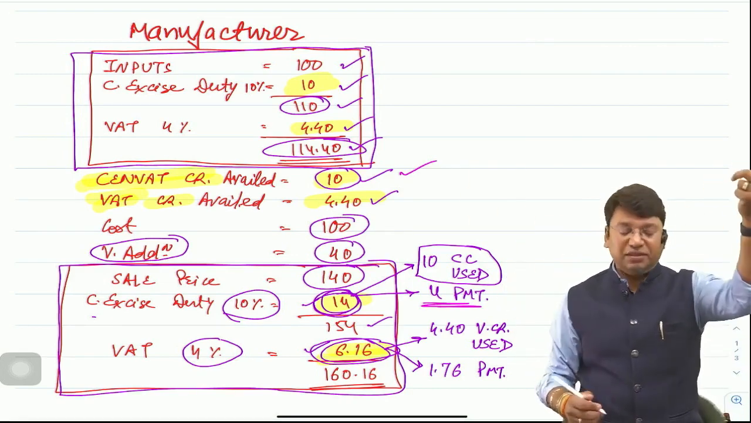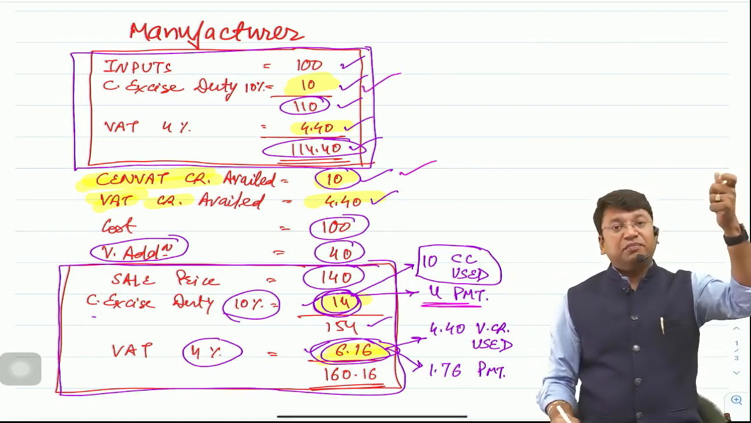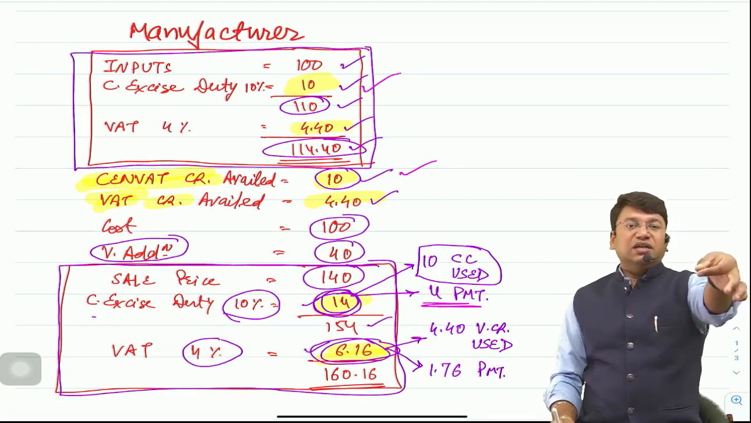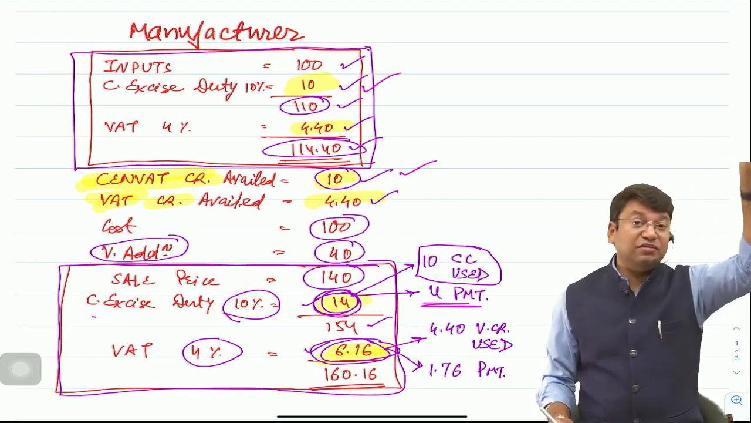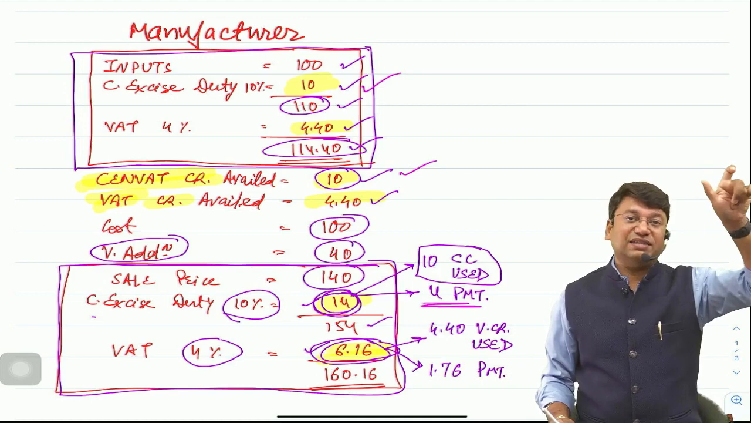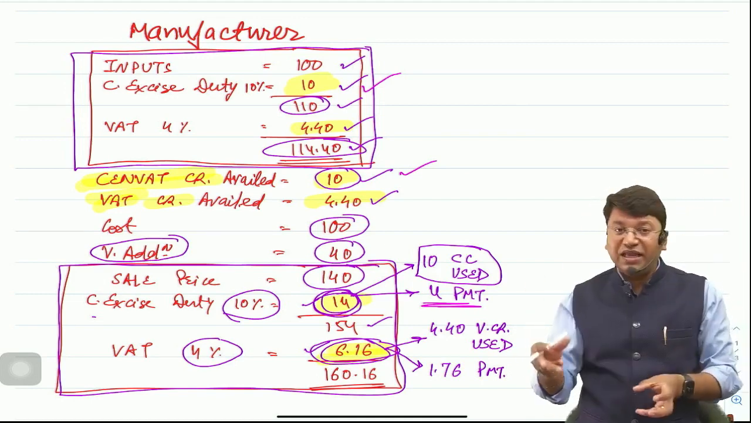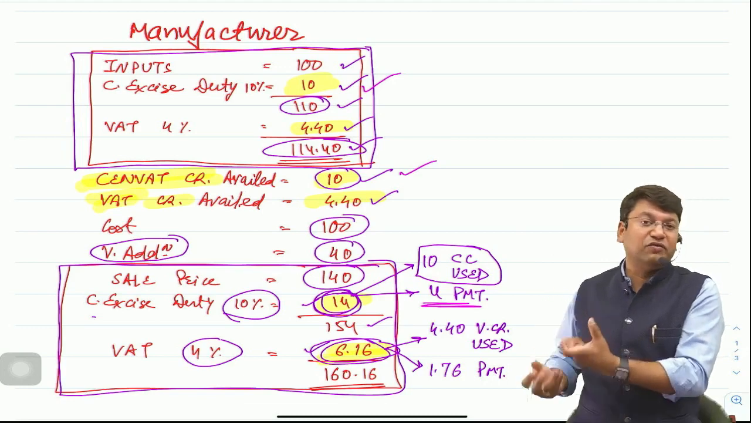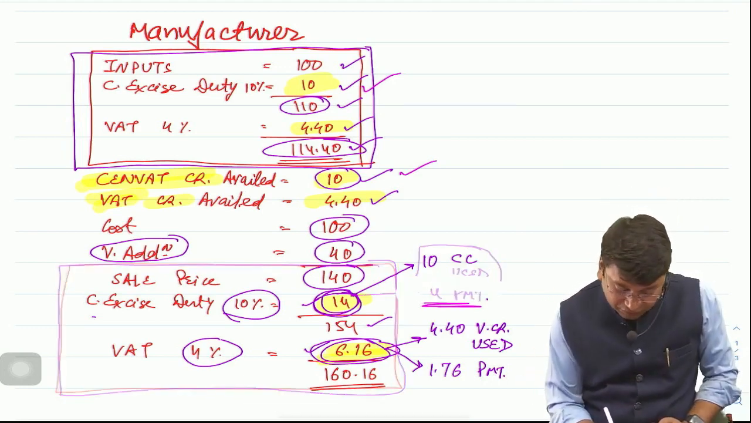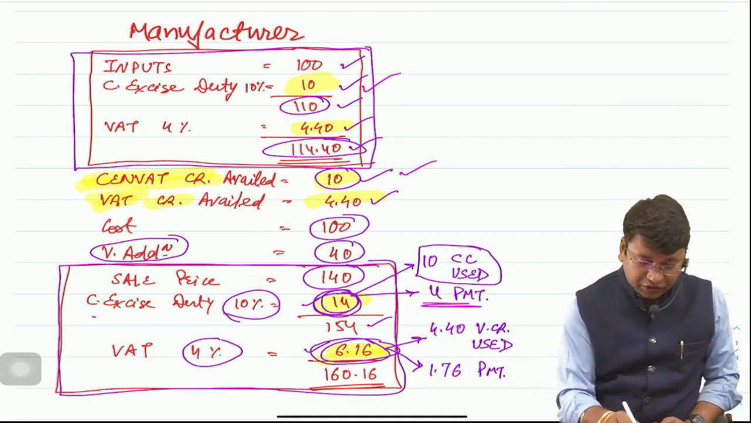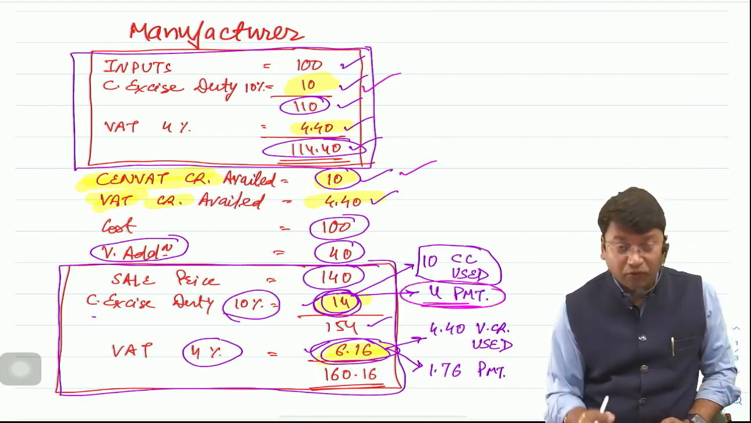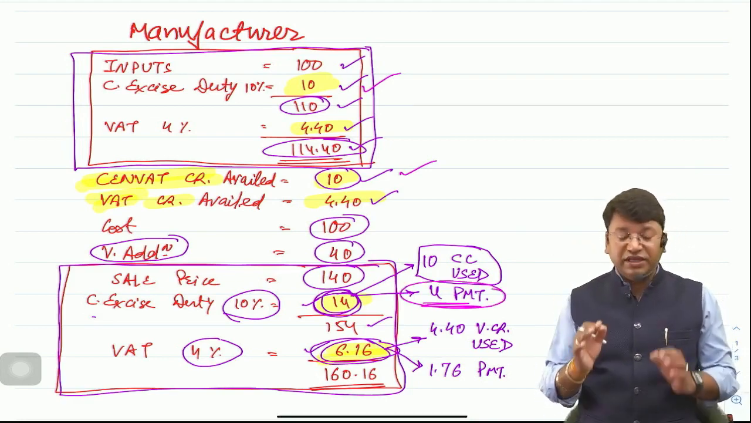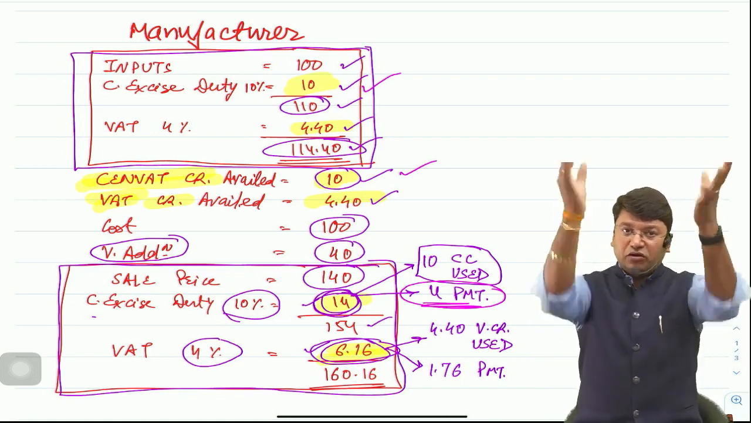So whatever tax he had paid at the time of purchase of inputs, he had claimed the credit of those taxes at the time of purchase. Now he will utilize it, and he has used the credit of rupees 10, and remaining balance 4 he has paid to the government. Yes or no? Clear? Done. So this is how he has paid the entire liability of 14 to the central government.